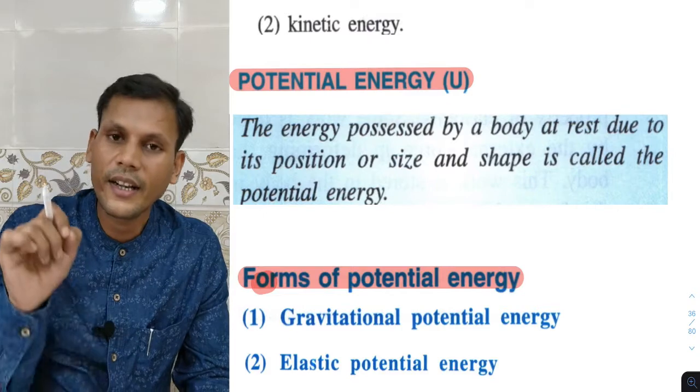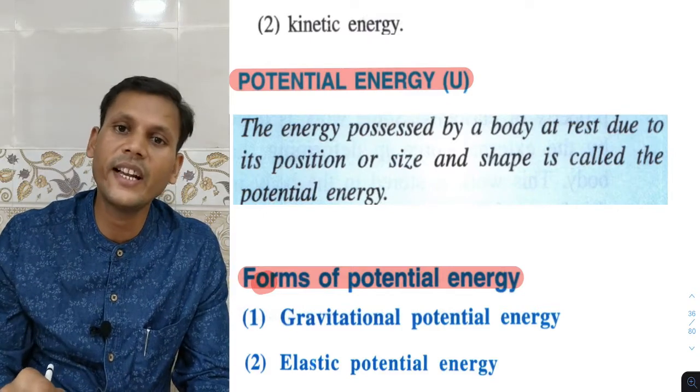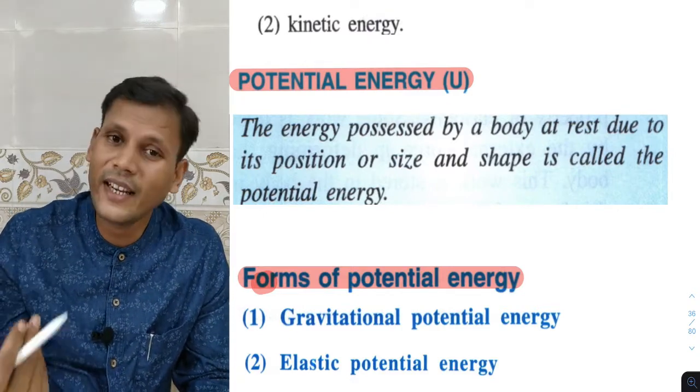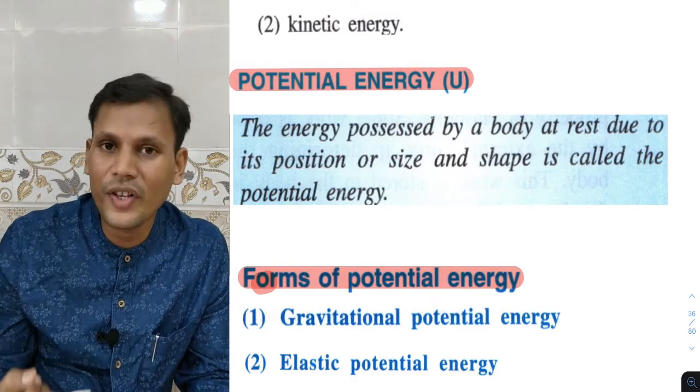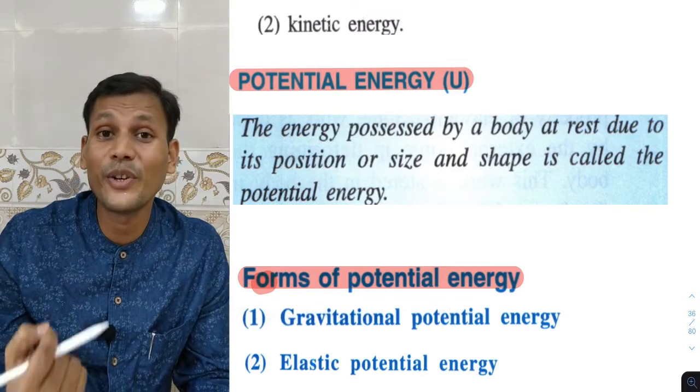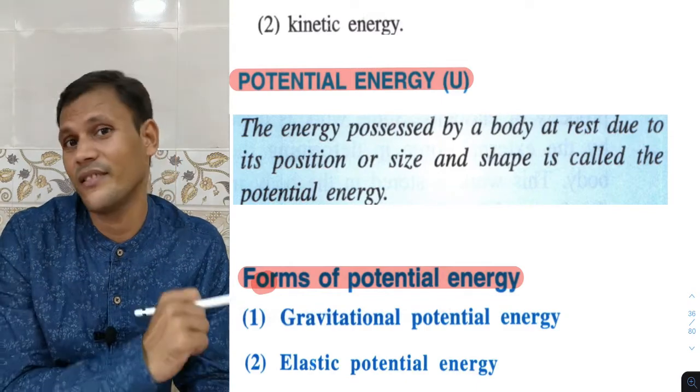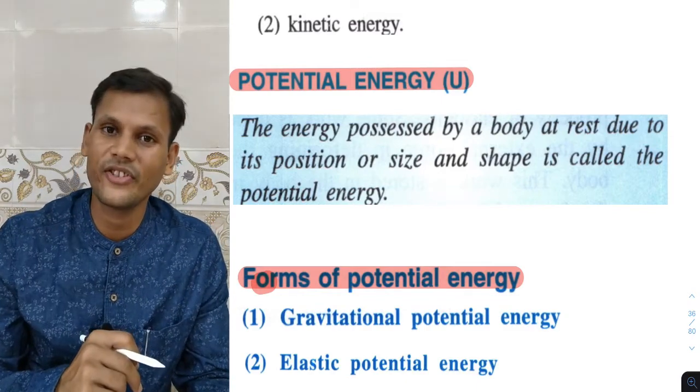Simply, we can define it: energy possessed by a body due to its position is potential energy.